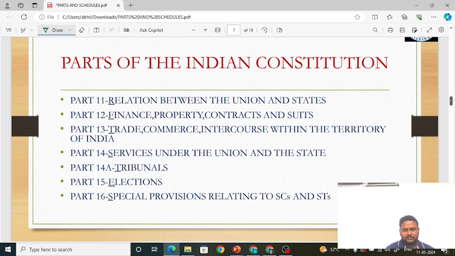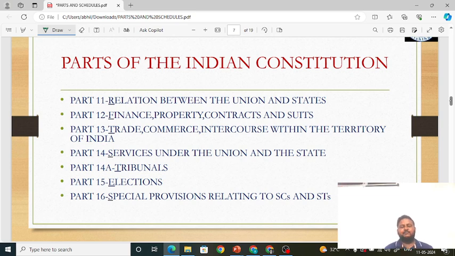Parts 11 to 16. Okay, part 11 talks about the relation between union and states. What do you mean by relation between union and states, friends? It can be administrative relations, financial relations, executive relations. This itself is a separate topic, which we will study after studying union and state governments.